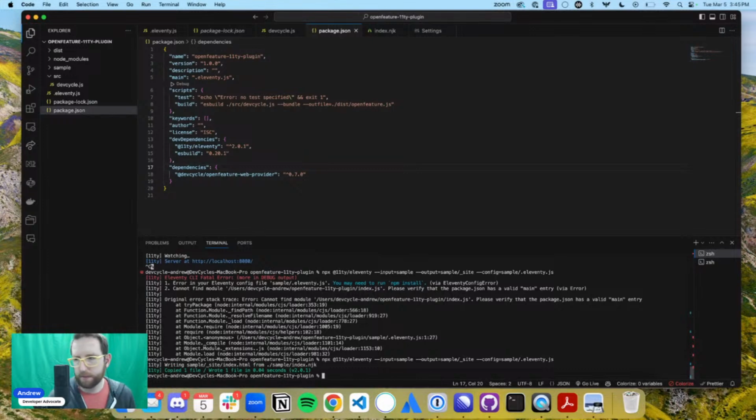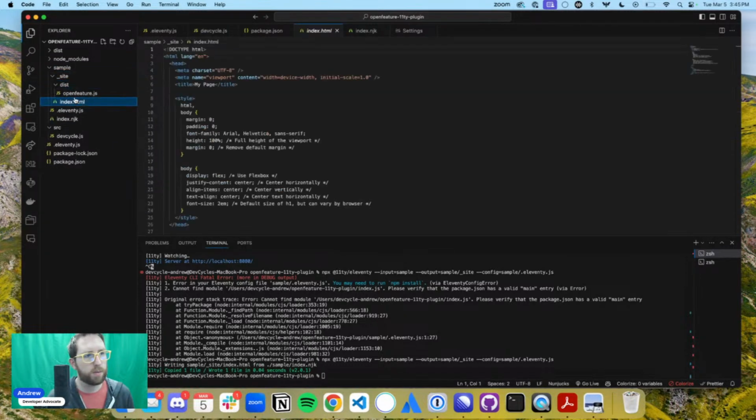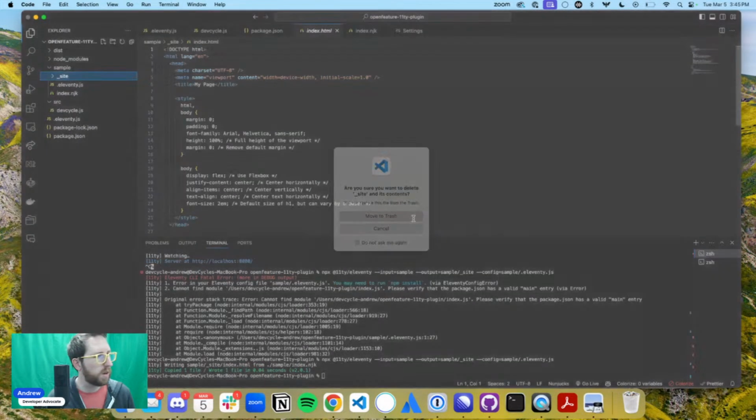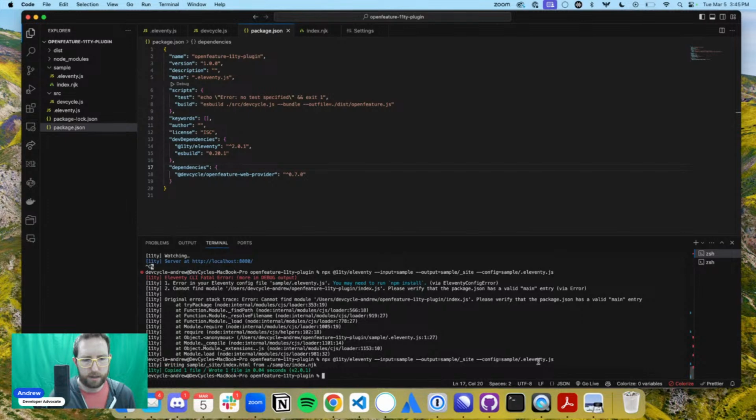Brilliant. Okay. So that did the thing that we wanted it to do, but we don't actually want to serve. Yeah. So now if we look in here, we should have this site and a dist folder, and then we have this HTML. We actually want to serve this. So I'm going to delete this. Not that I need to, but I'm going to. And then we're going to run this command.